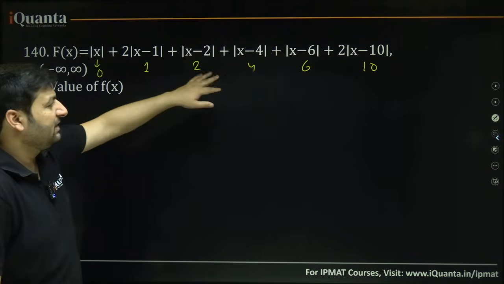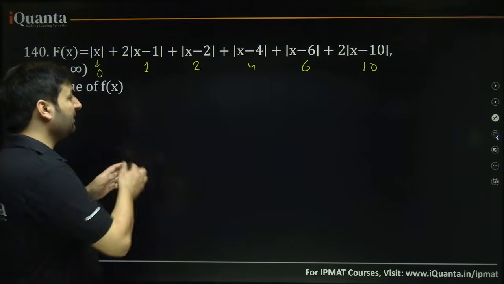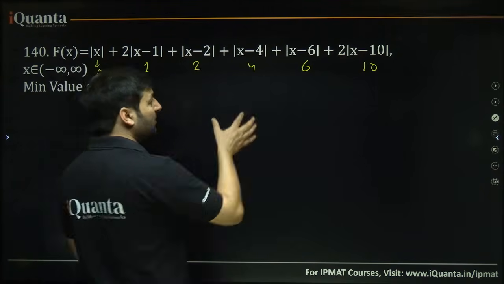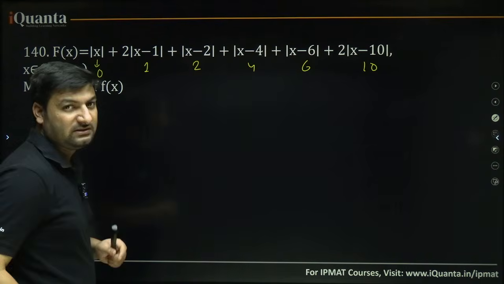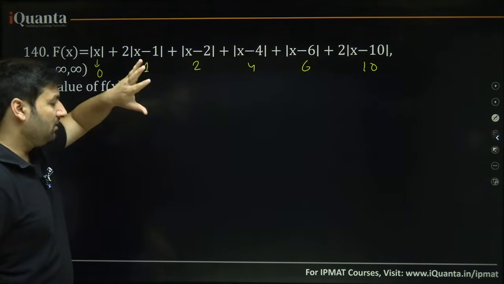Some of the students will just take the median of the values here. There are an even number of values. When we have even critical points, we have 2 medians, so 2 and 4 will be the medians. But don't do it like this.